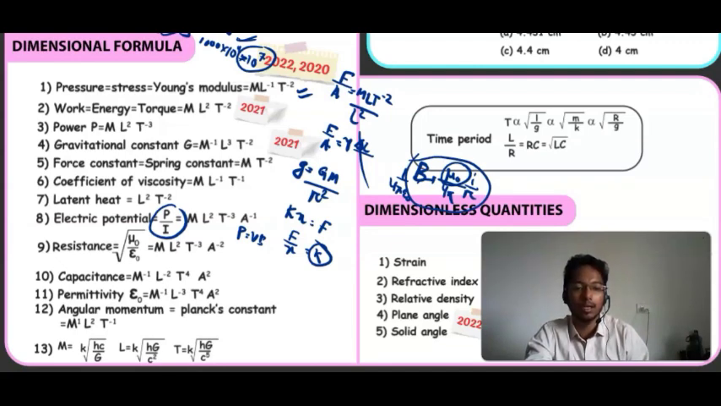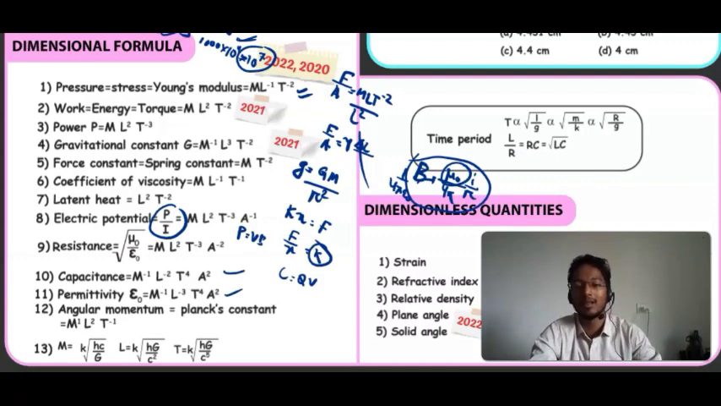Then capacitance. We have also read the capacitance. You can find that C is equal to Q upon V, so from this you can find the capacitance dimension. Then permittivity: from the Coulomb force you can find the permittivity. This you need to find out. I cannot do each and every section, as I will not have enough time, so please mention whether you are doing it or not.